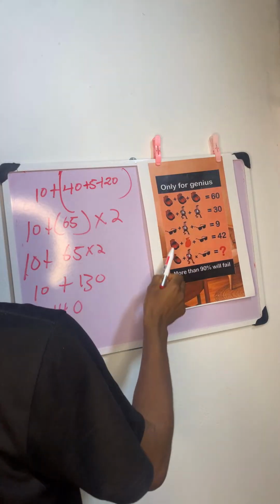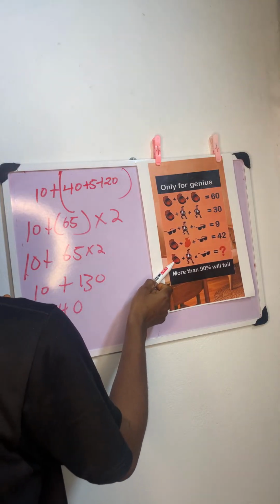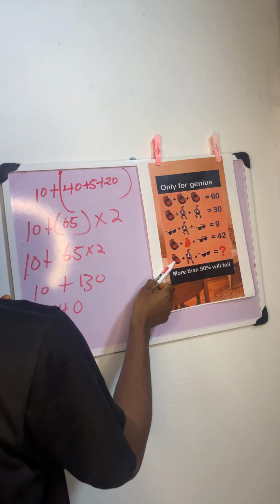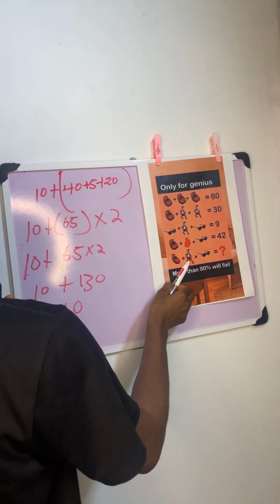That is going to be 20 divided by 2, because here we have only one shoe and not a pair of shoes. So it's going to be what? 20 divided by 2, giving you 10. So here we already know that glasses is 2, but this guy is all dressed up.